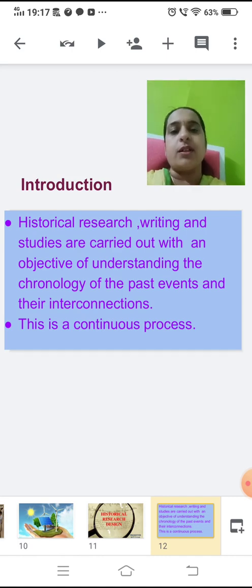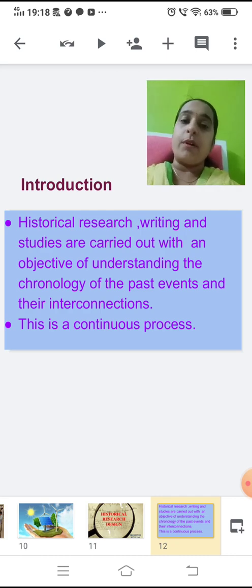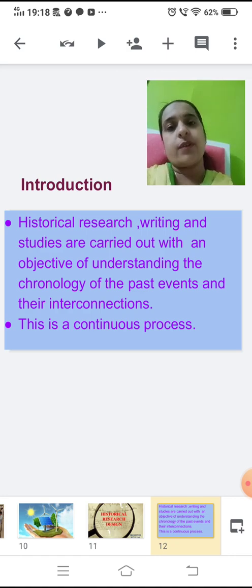Historical research, writing and studies are carried out with the objective of understanding the chronology of past events and their interconnections. And this is a continuous process. Now what is this interconnection? Children, if you remember, in your Stone Age period you learnt about the transition of man, that is Homo erectus, Homo sapiens, Homo sapiens sapiens. So that is a transition. Similarly, the events, as I told you, are arranged in a proper sequence. So history is learning about the chronological events of the past.